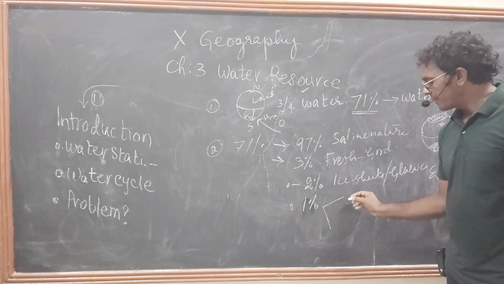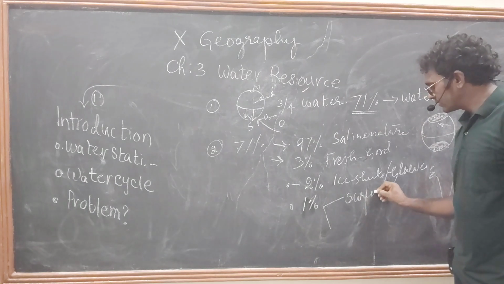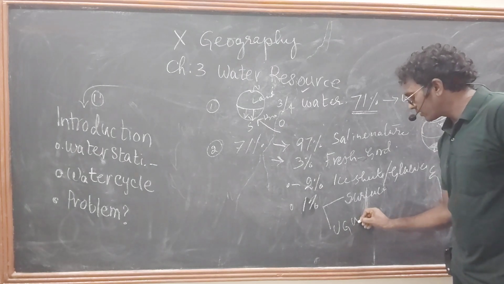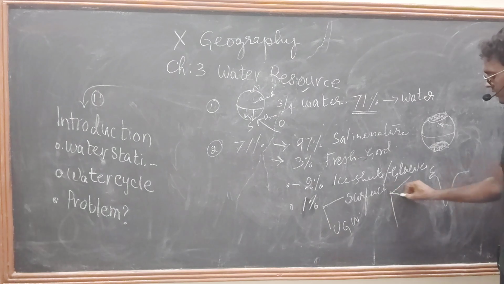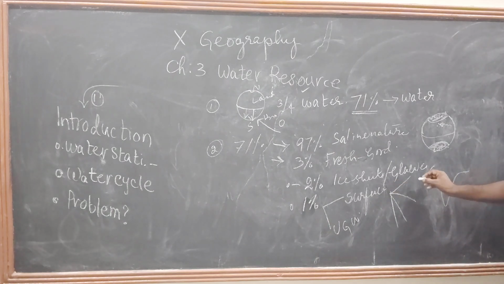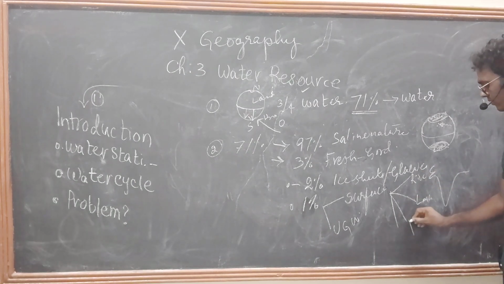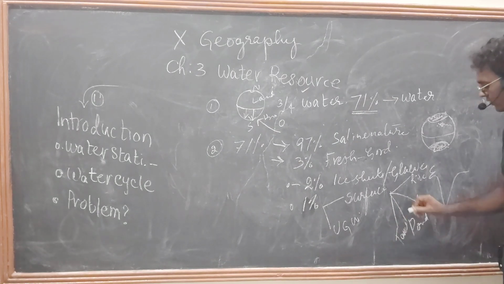One is surface water, the second one is underground water. Coming to surface water, there are four types of sources. First one is rivers, second lakes, third ponds, and fourth tanks.